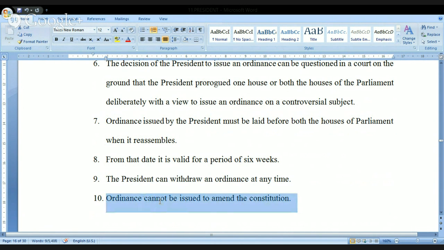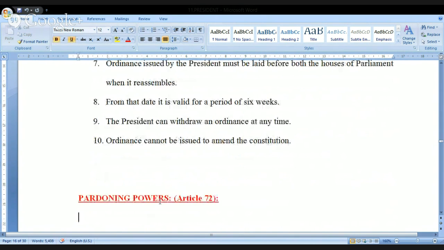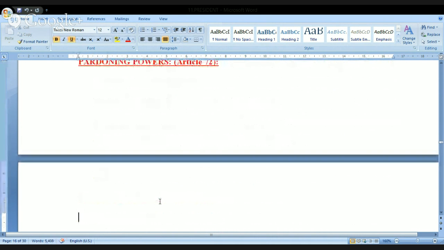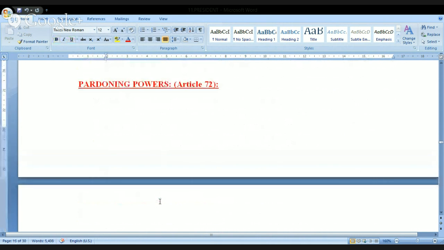Ordinance can't be issued to amend the constitution. So generally what happens, these are the things that are related to the so-called ordinance making power. Okay, so kindly remember this one.